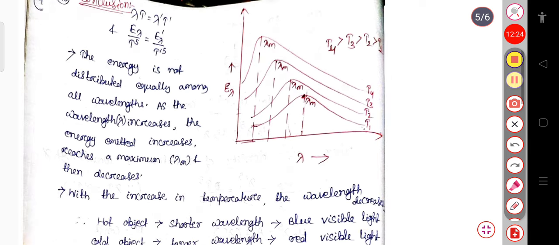So this is the conclusion for Wien's displacement law as well as Wien's distribution law.